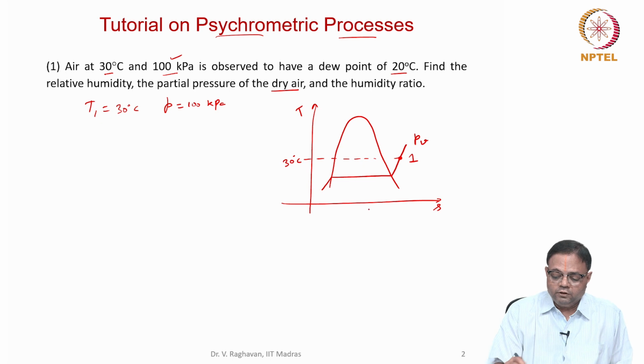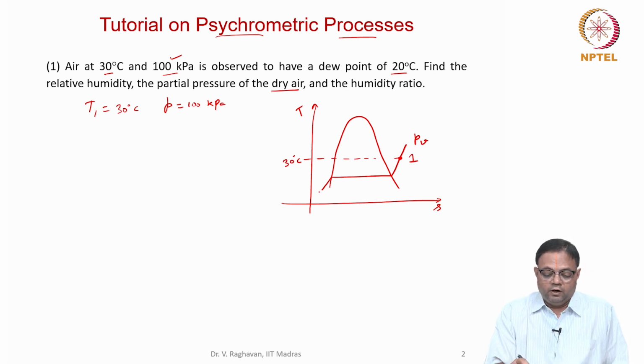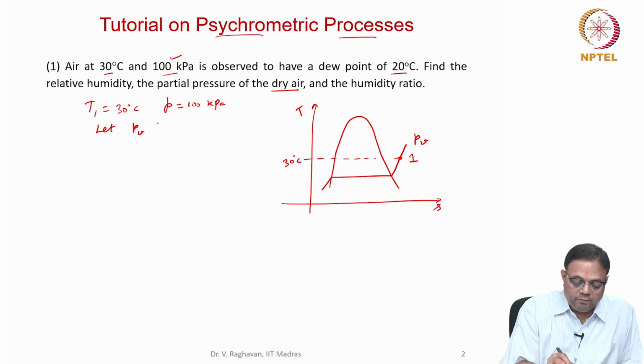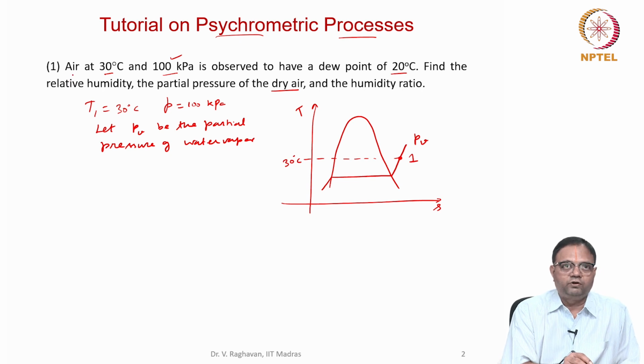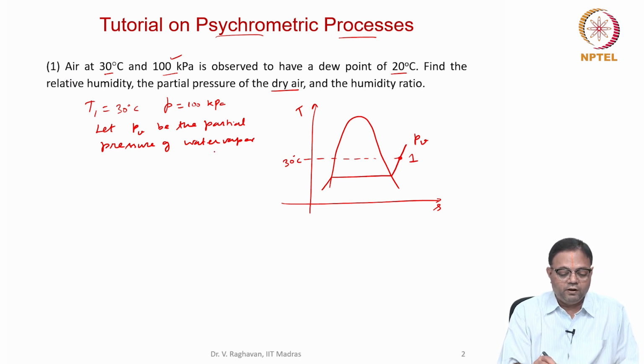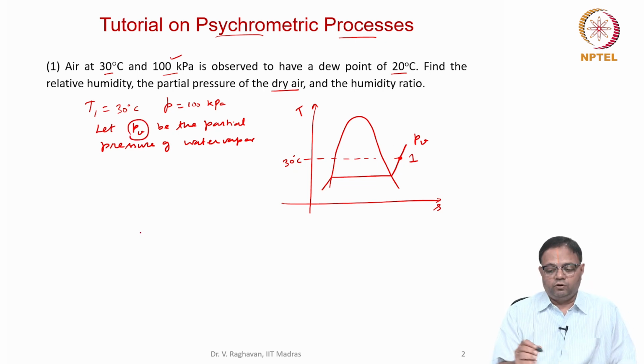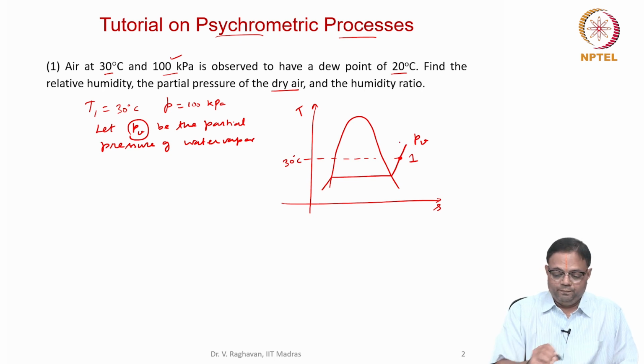Now consider this T-S diagram. Let PV be the partial pressure of water vapor. Obviously we are considering this air as moist air, which has dry air plus water vapor. The total pressure of this mixture of dry air and water vapor is 100 kilopascals. PV is the partial pressure of the water vapor present in the air.